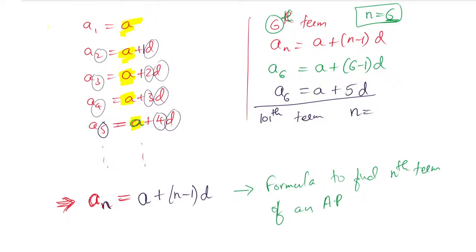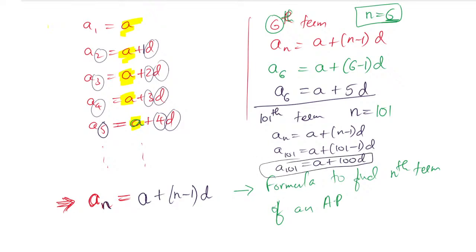Yes, the n value will become 101. The term you are finding will become the n value. So substitute that: an is equal to a plus n minus 1 into d. a101 is equal to a plus 101 minus 1 into d, which is nothing but a plus 100d. So the a101 term is nothing but a plus 100d.